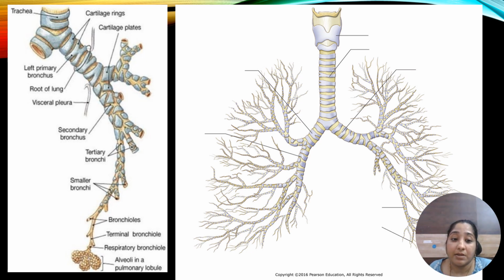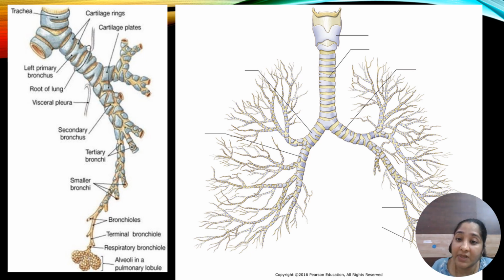Next, these are the lungs. The trachea is divided at the level of the fifth thoracic vertebra into primary bronchi. It divides into the right primary bronchus, and this one is the left primary bronchus.